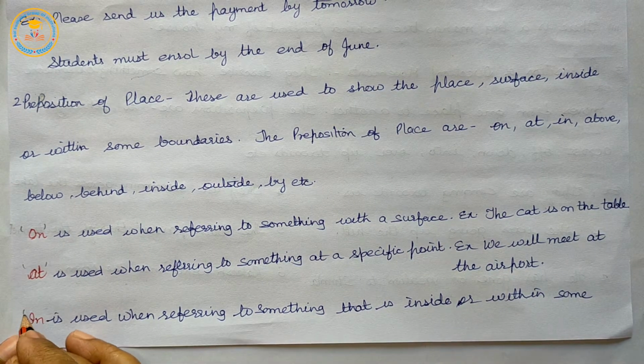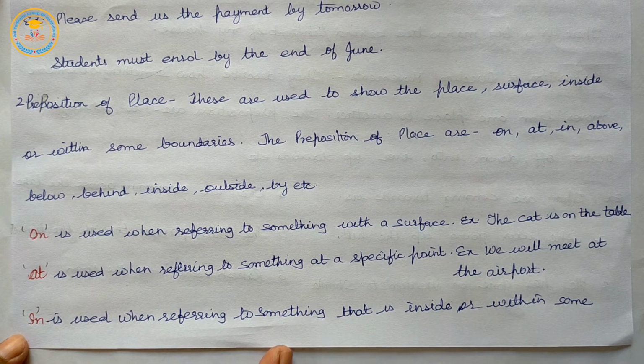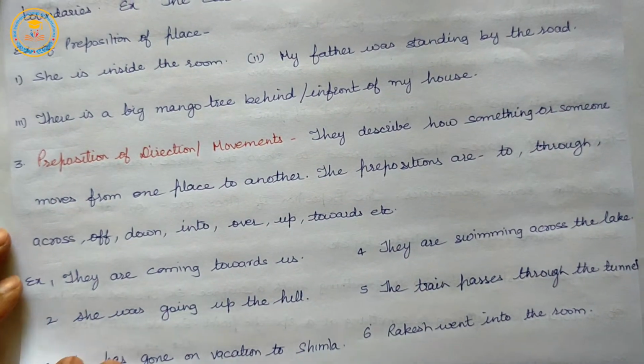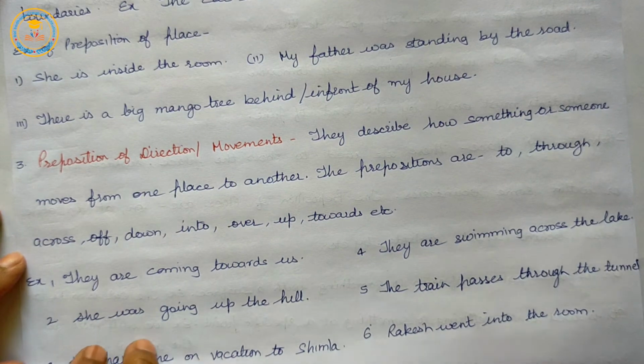In. In is used when referring to something that is inside or within some boundaries. Example, the cat is in the box.